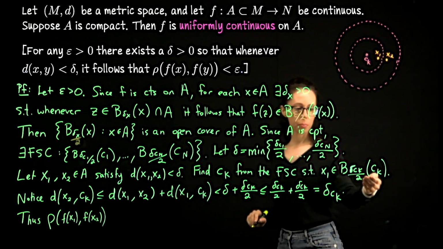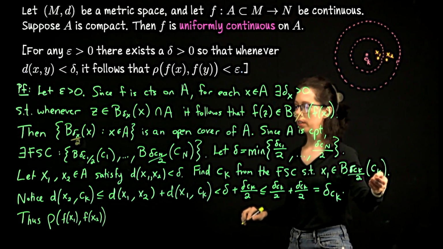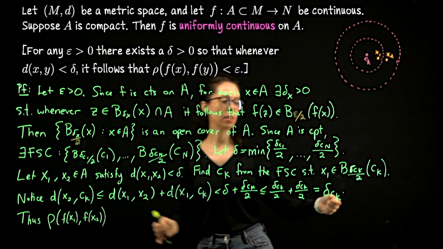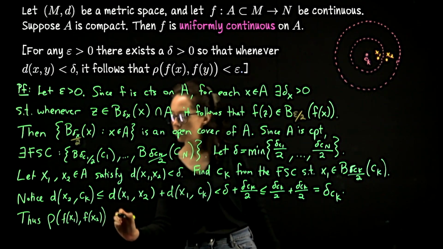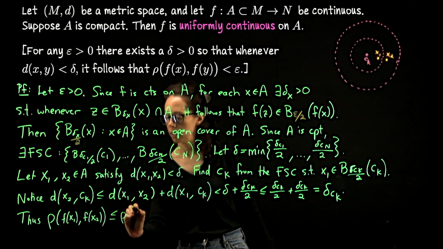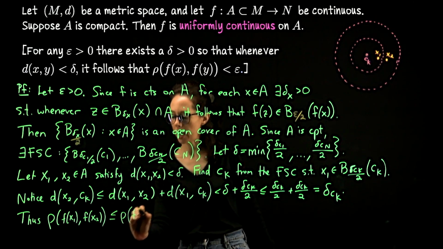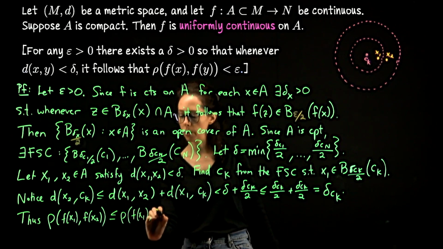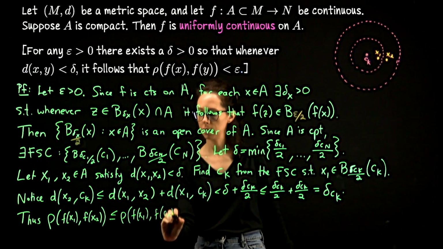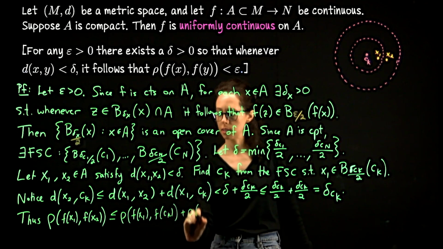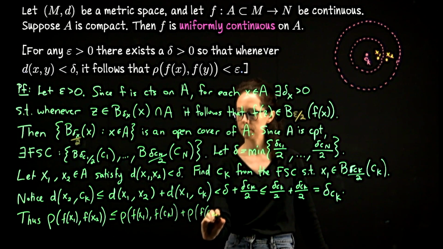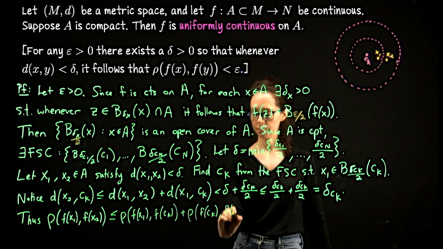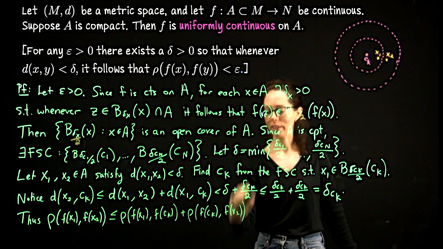We did all this work to bring in ck because we are going to compare these outputs individually to f of ck. So this is less than or equal to the rho distance from f of x1 to f of ck plus the distance from f of ck to f of x2. Like that, okay.